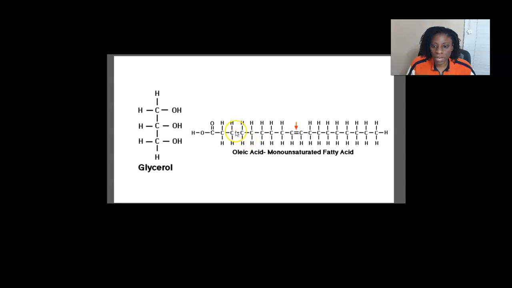The dehydration reaction is going to happen here, between the hydroxyl group of the glycerol molecule, this OH, and the hydroxyl group of the carboxylic acid on the fatty acid chain. So here's the carboxylic acid, the COOH, and here's the OH hydroxyl group. That's where the dehydration reaction is going to happen.